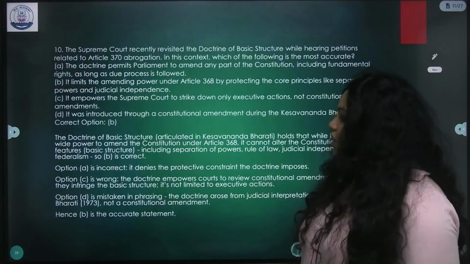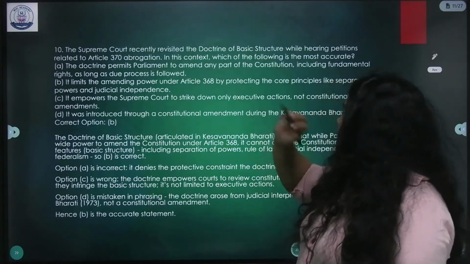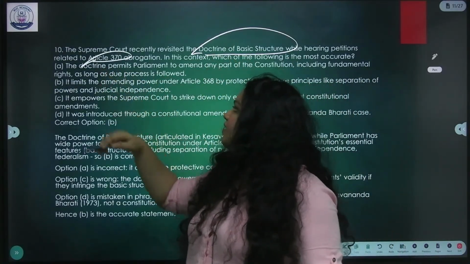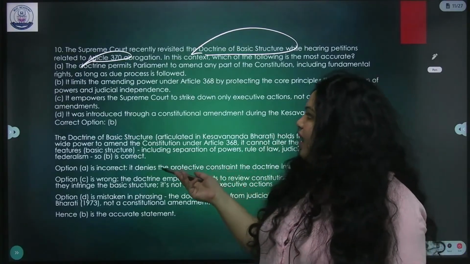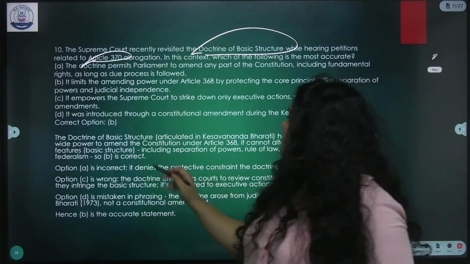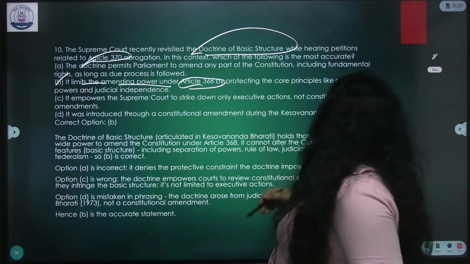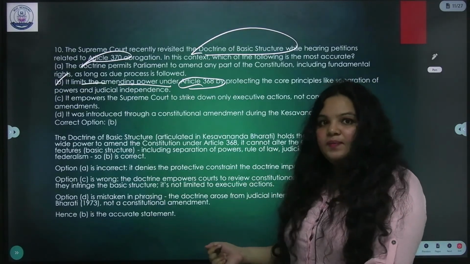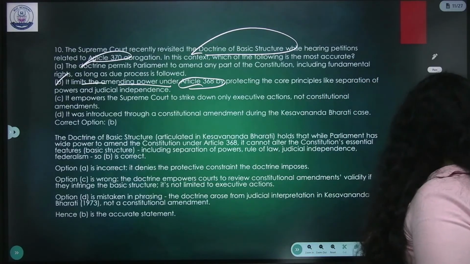Now, Supreme Court revisited Doctrine of Basic Structure related to Article 370 recently. So, I'm asking you, what is Doctrine of Basic Structure? This is a very direct question. It limits the amending power under Article 368 by protecting the core principles like separation of power and judicial independence. Doctrine of Basic Structure, it's non-negotiable for this preparation.